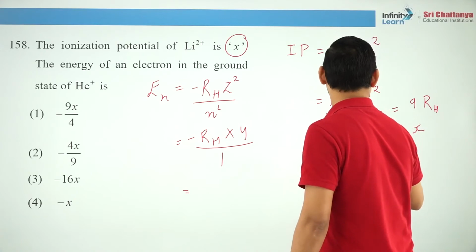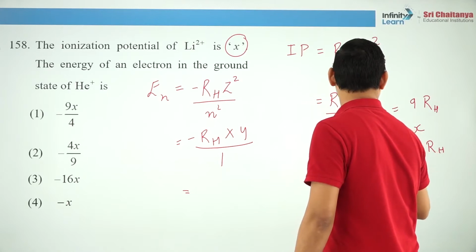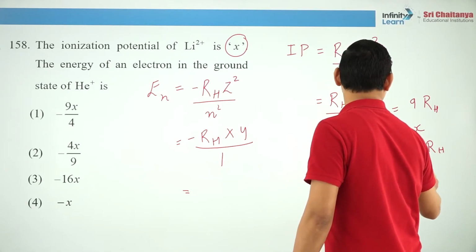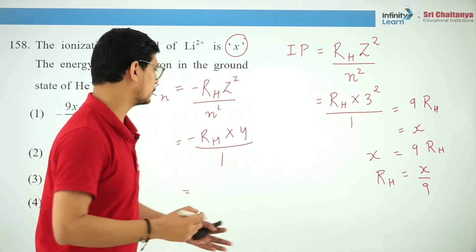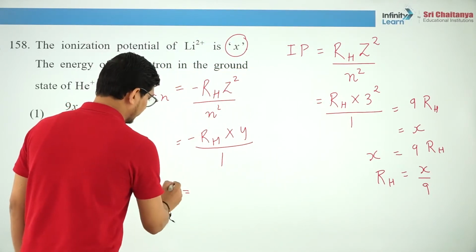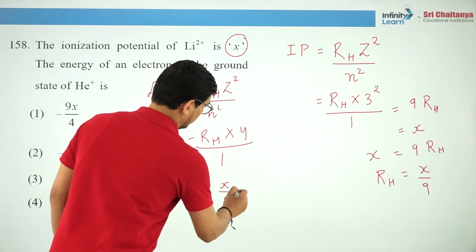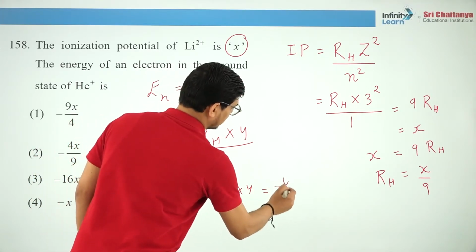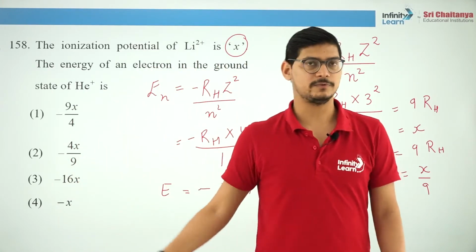So RH is x by 9. Substitute. So this energy will be minus x by 9 multiplied by 4. So this is minus 4x by 9. Is that clear? That is how we get this answer.